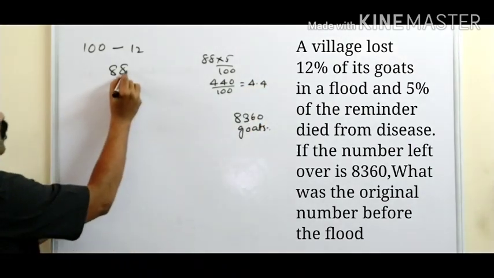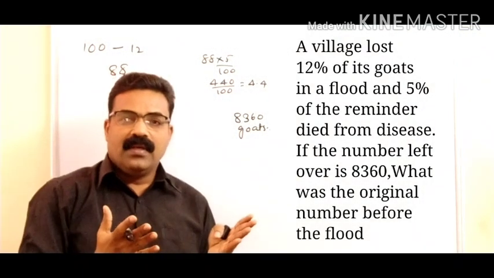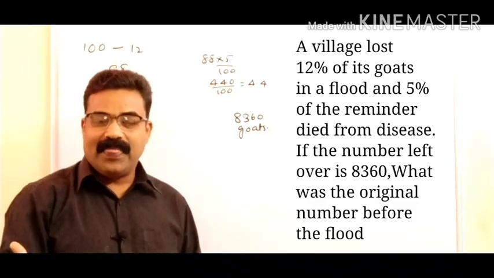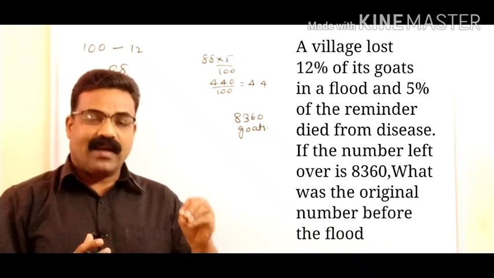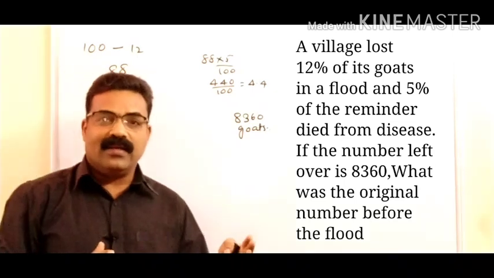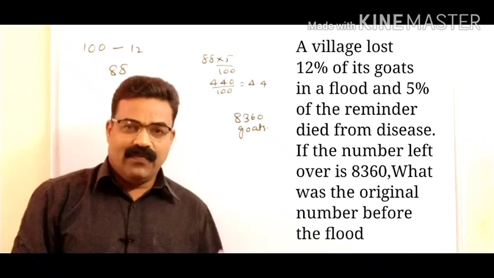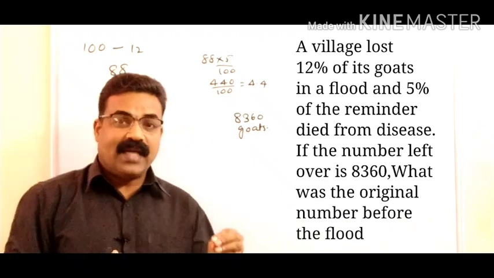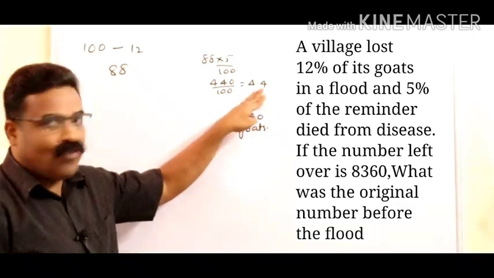So here 4.4 you have to subtract, because 4.4 died because of disease. Either 4 died or 5 died; we cannot really say 4.4 gods died, since we count 1 god, 2 gods, 3 gods. Either it is 4 or it is 5. But as far as arithmetic is concerned, we got 4.4, and for clarity, let us take 4.4 only.